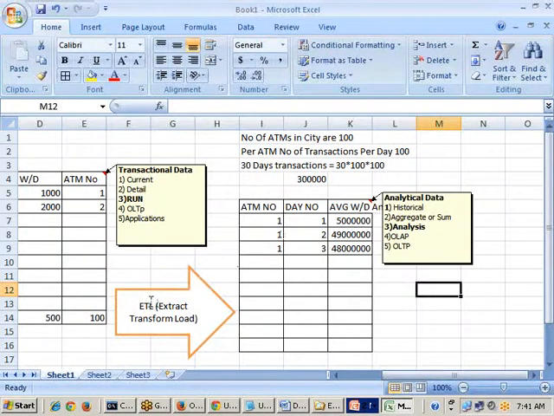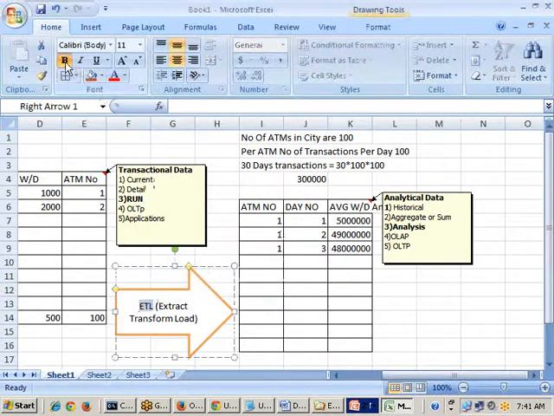So ETL, what is ETL? Anyone ask a question? What is ETL, sir? The process of converting transactional data into analytical data is called the ETL process. ETL is one process. The process is extracting, then transforming, then loading. The sequence of steps we need to do.